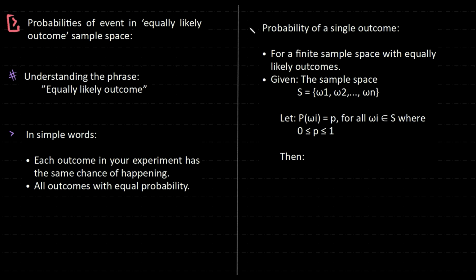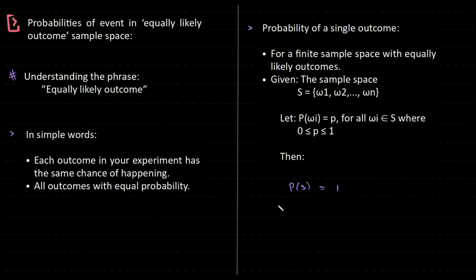First, let's build on this. Probability of a single outcome. In this scenario, what is the probability of a single outcome? For a finite sample space with equally likely outcomes, if we have the sample space to be omega 1, omega 2, omega 3 and so on, of n elements, and each of them has probability p, some value between 0 and 1, then we know that the probability of the sample space will be equal to 1.